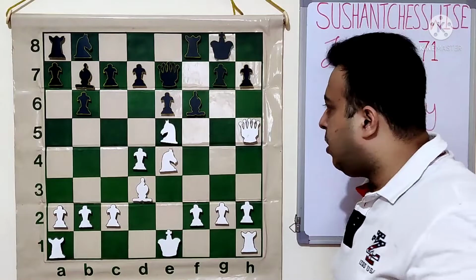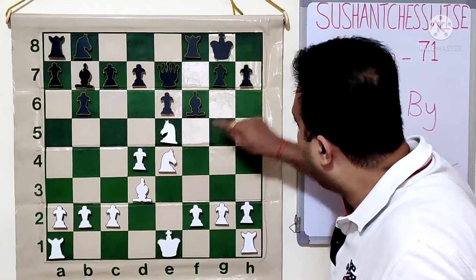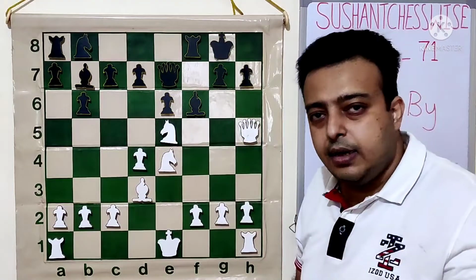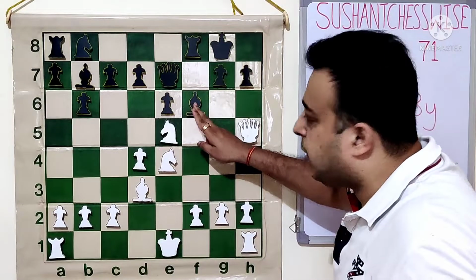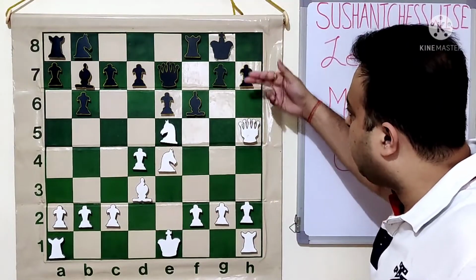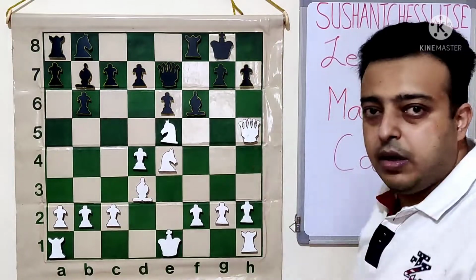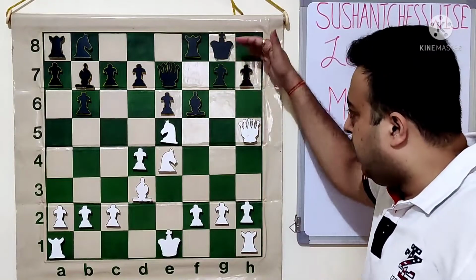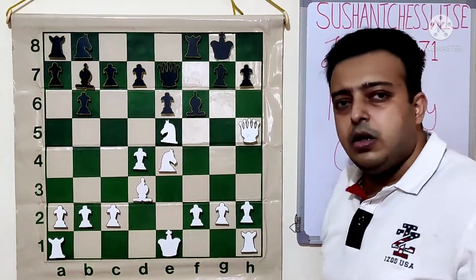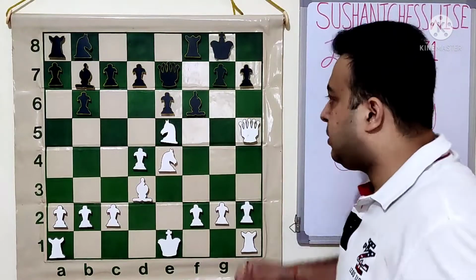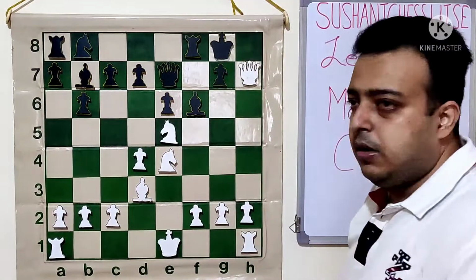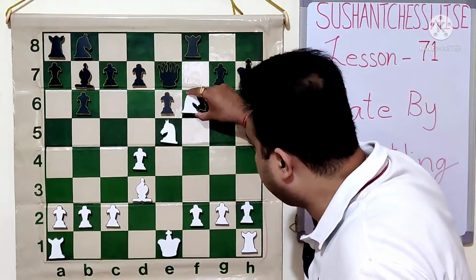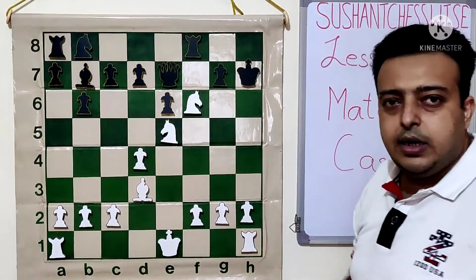Let's see what happens now. White now starts thinking on the lines of this diagonal. He wants to use the knight's discovered attack idea. So the most obvious move other than knight f6 is queen h7 check. The move queen h7, king takes h7 will drag the king out. Like we did yesterday, extraction sacrifice, same way the king will be totally driven down the board. A full-fledged king hunt is going to take place. Let's see. Queen h7 check, king takes h7, and now knight f6 check. The starting of a dangerous combination.